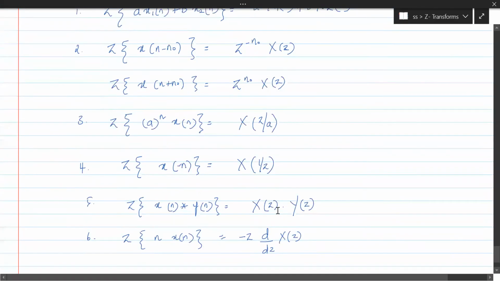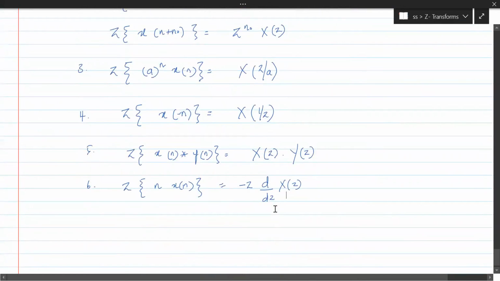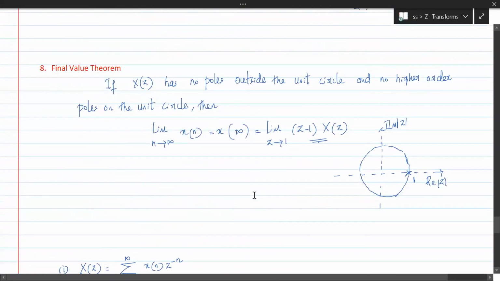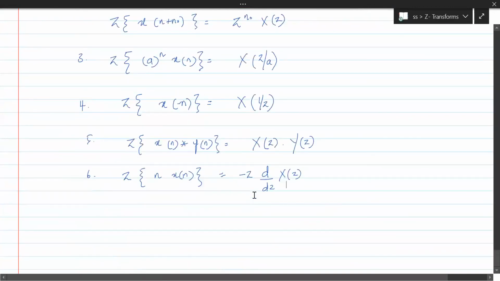So we shall make use of these properties to solve problems. I have not taken the final value and initial value theorems as we did here. The 7th and 8th we have not taken, because anyway we'll not be referring to those. If we have problems on that, we shall see, but not as of now.